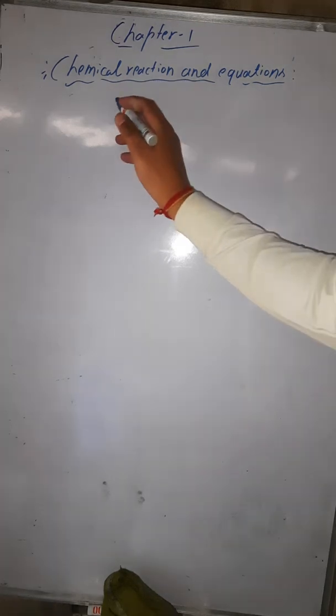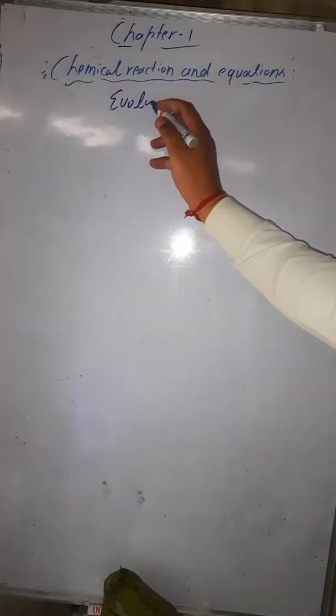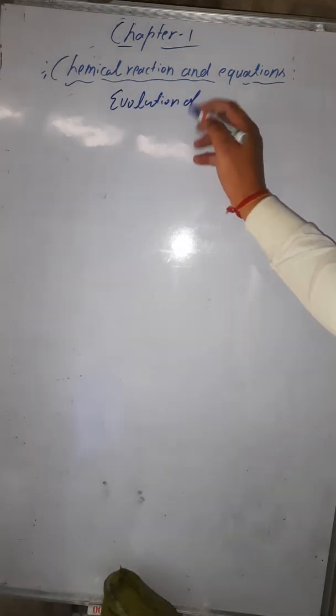So now the next topic in the sequence of the characteristics of a chemical reaction. The next characteristic of a chemical reaction is the evolution of gas. Okay, evolution of gas.